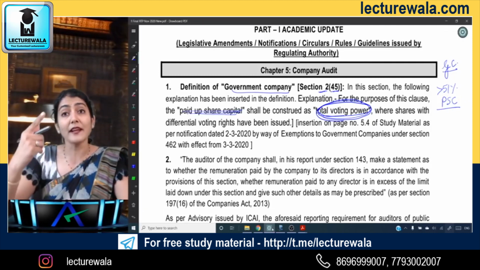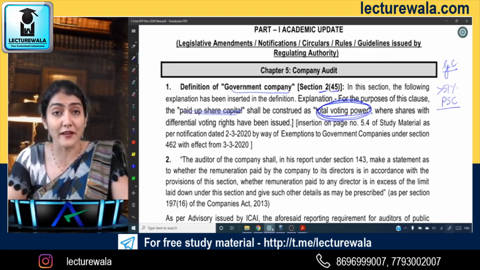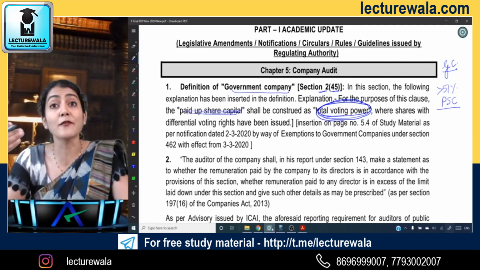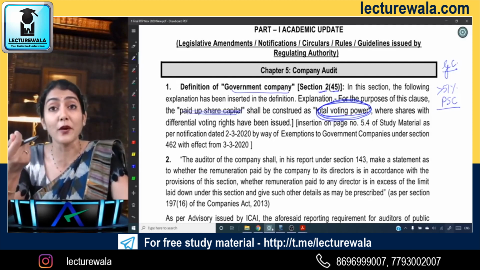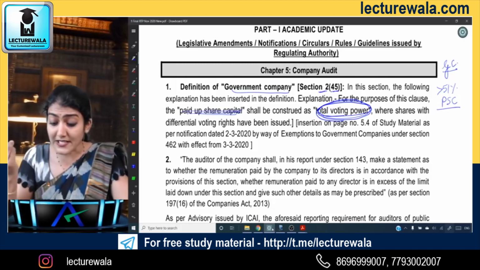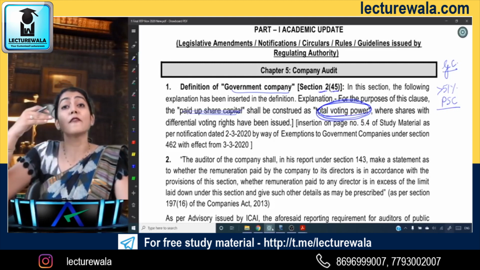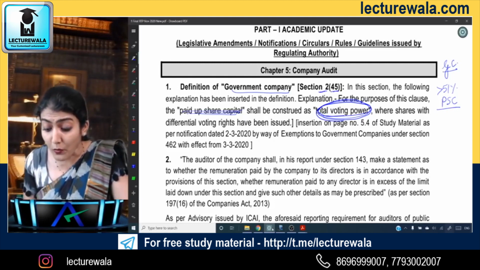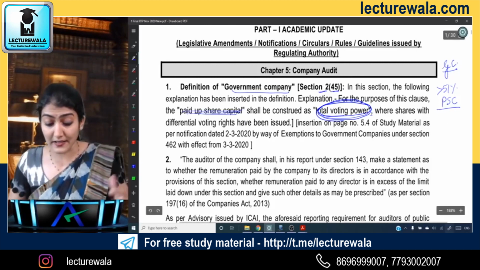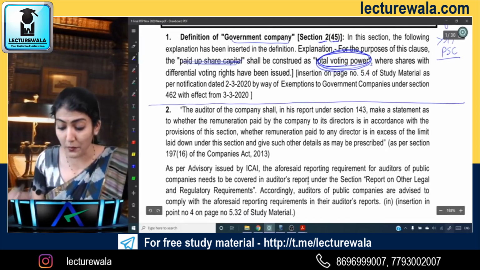Generally it is 1 share 1 vote, but there could be differential voting right shares where it could be 1 share 2 votes up to 10 votes, called superior right shares, and the superiority is with respect to voting. So that's the change in the definition of the government company, in which not less than 51% of the total voting power. This particular question is expected as an MCQ. So that's the first amendment.